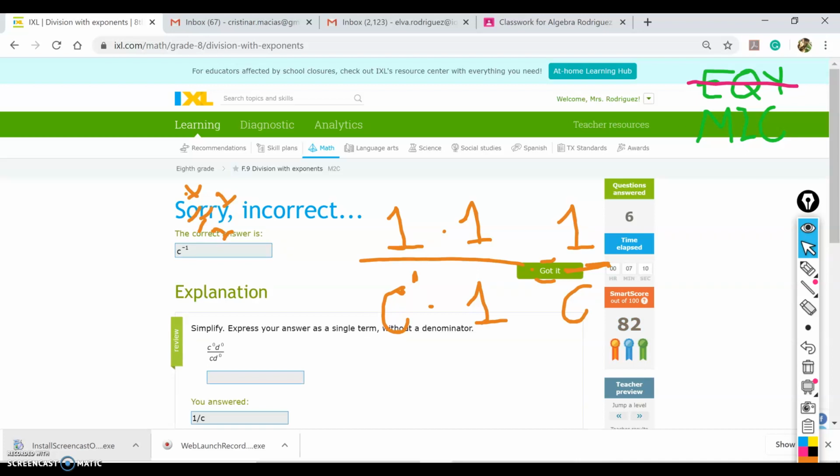That means that in here you need to make it be a negative exponent. Why is it a negative exponent? Well, it's a negative exponent because in order to make it go to the top, you would do the negative exponent, which is negative 1. Good that I got it wrong, so you won't get it wrong. So now you know, if you get something like this, which is a fraction, make sure that you turn it into a negative exponent, which means only move it to the top with the exponent negative.